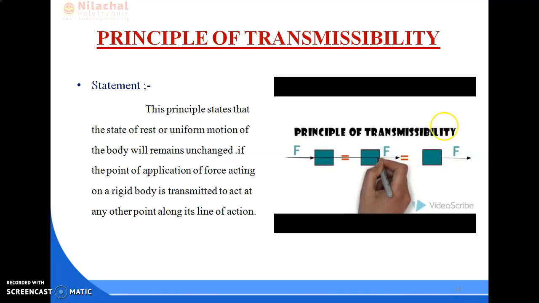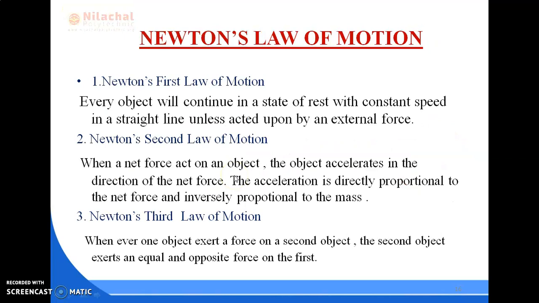So the next one is Newton's law of motion. What is Newton's law of motion? We all know that there are three laws of Newton.